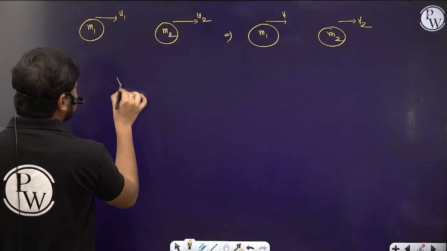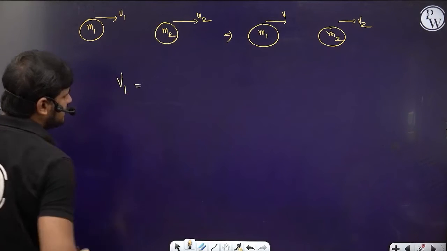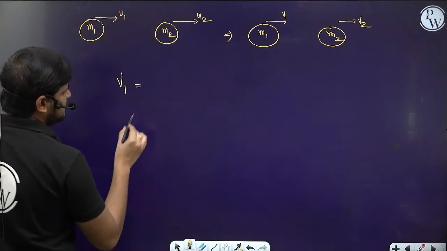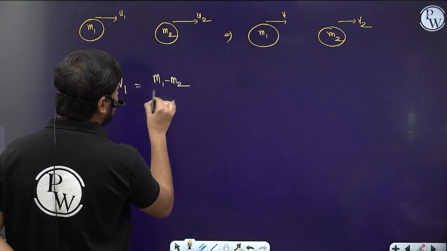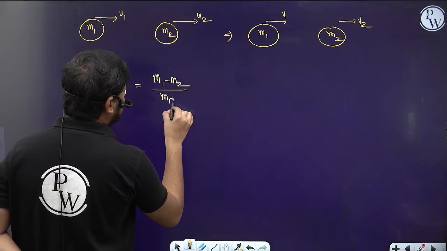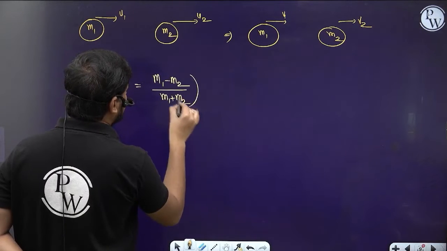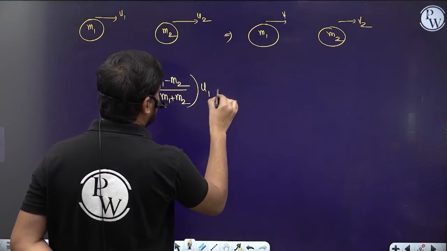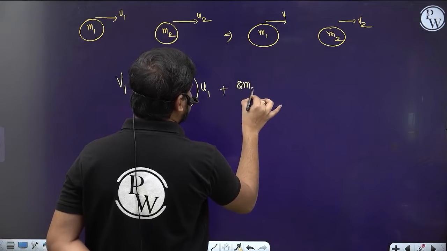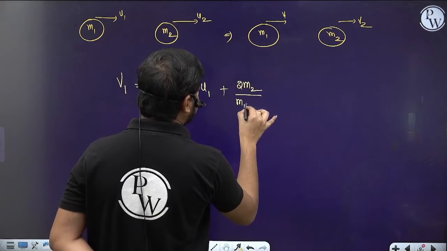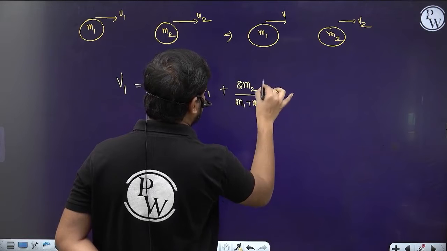Let's write the v1 formula. The simple way to remember: v1 is equal to (m1 minus m2) by (m1 plus m2) into u1, plus 2m2 by (m1 plus m2) into u2. That's it.